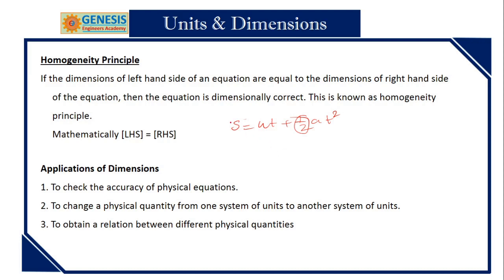This is length unit, this is length unit, the product is length unit. If it is meter per second, the second gets cancelled, so S is meter. Suppose this is meter per second square into second square, so this also becomes meter.